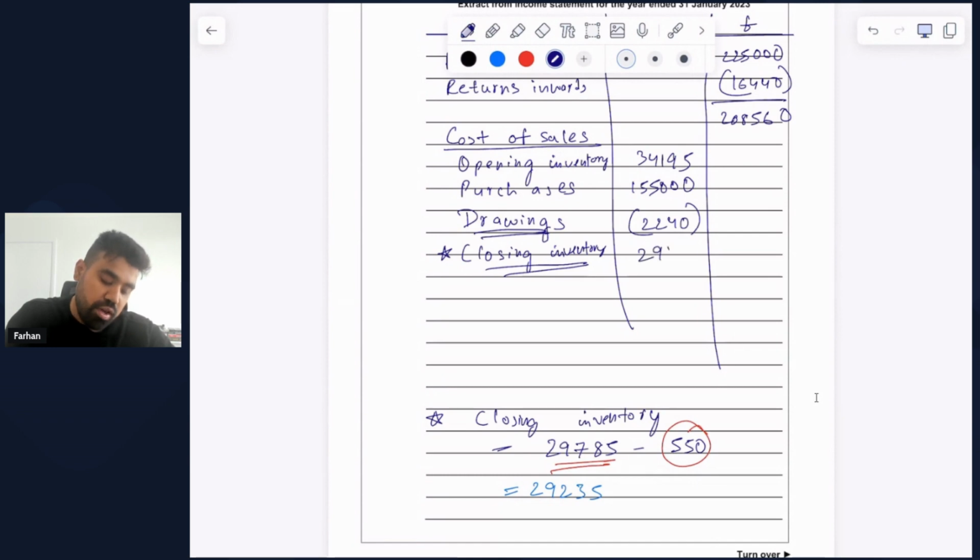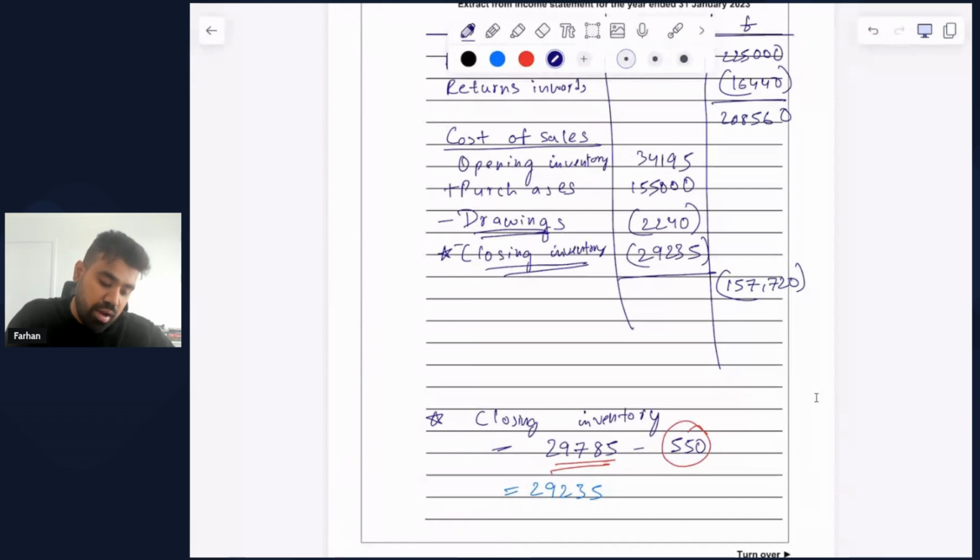Again, as part of the equation for cost of goods sold, closing inventory needs to be subtracted. So this formula is basically opening inventory plus purchases minus drawings and then minus closing inventory. So once we do that, we get the cost of goods sold, which is £157,720.